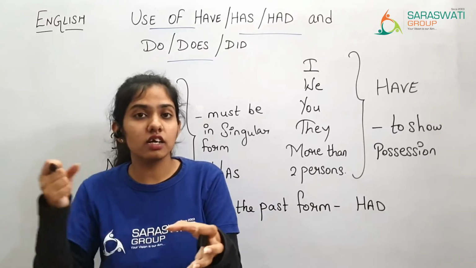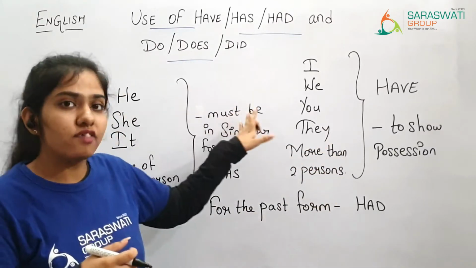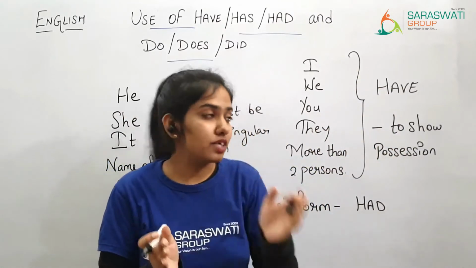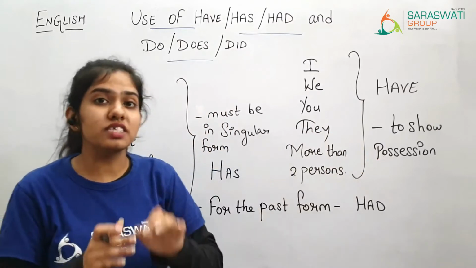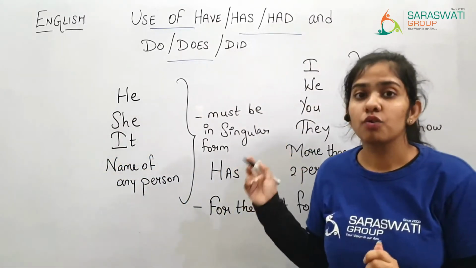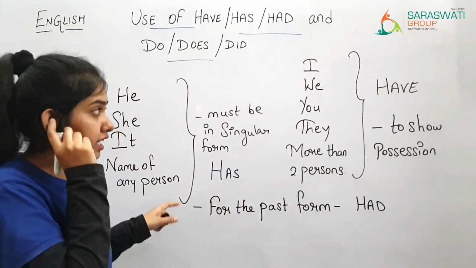At that time you use have, has and had as a helping verb, or sometimes these words are also used as a main verb. Okay, now we will solve the exercise so that you can get a clear idea of this.